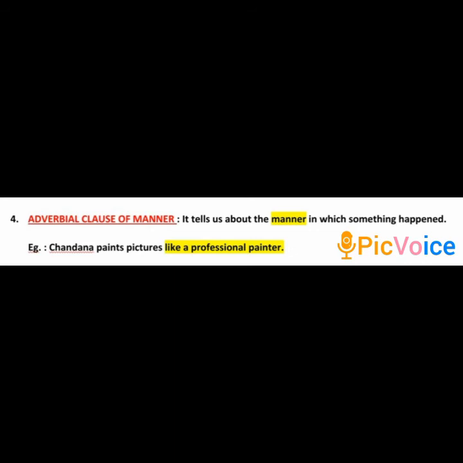Here the adverbial clause is telling about the manner. Chandana paints, but she paints like a professional painter. Hence, the adverbial clause of manner. Though there are a few more types of adverbial clauses, the above ones are the basic and the most important ones.